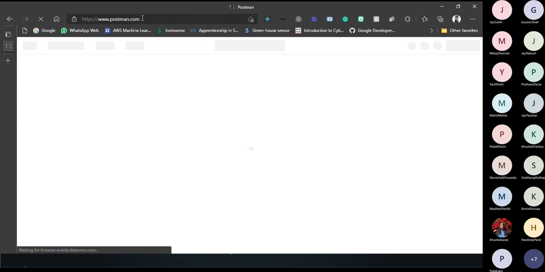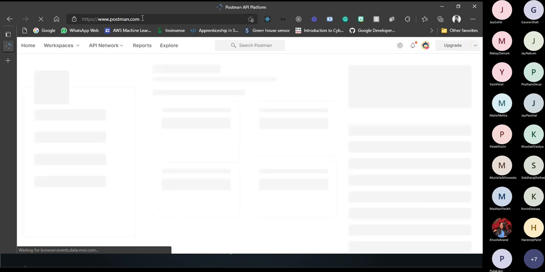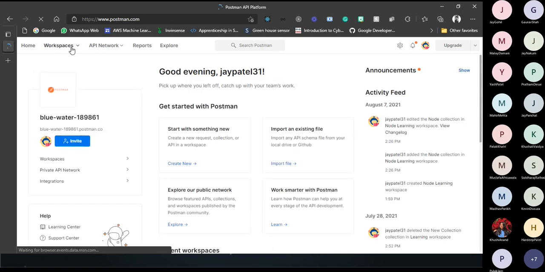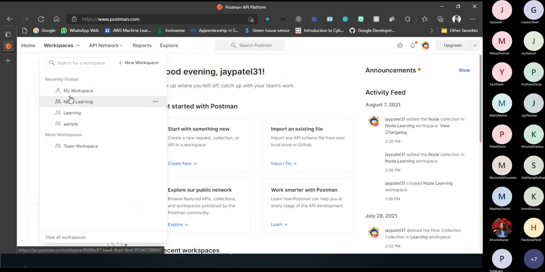Here I have typed www.postman.com. If you haven't used Postman, then to follow along with me, you have to sign in or make an account in Postman. It is loading. Let me get to my workspace.